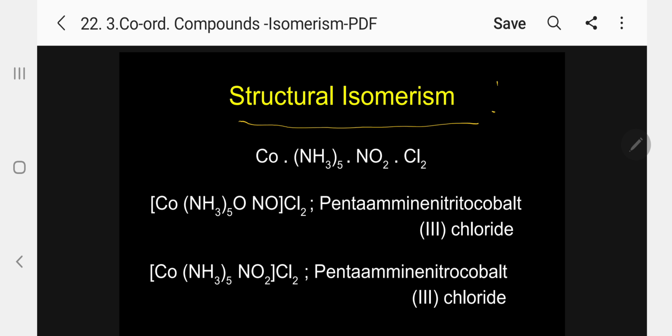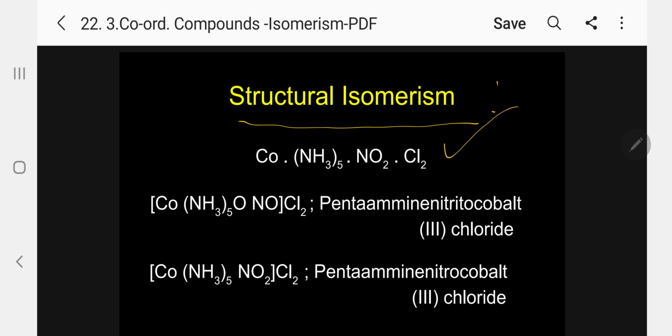Coordination compounds having the same molecular formula but different structural arrangements of the atoms or ligands are called structural isomers, and the phenomenon exhibited by these structural isomers is called structural isomerism.